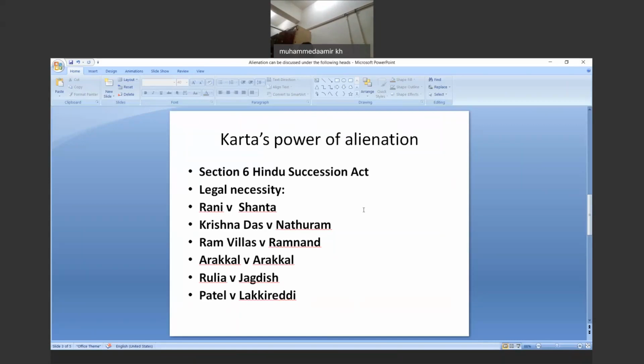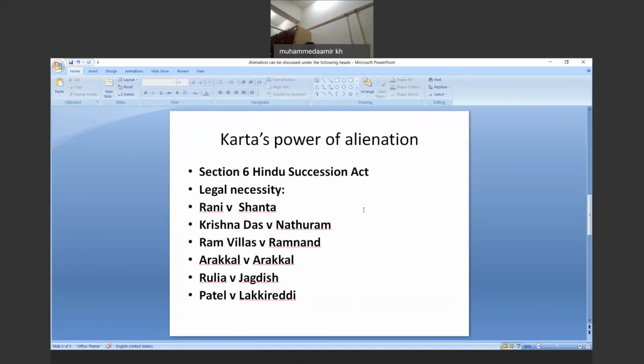But an alienation without the consent of co-partners, which is not for a legal necessity, is altogether void, which we have already discussed in the 13th or 14th lecture, when we were discussing the powers of the Karta. So these are certain situations which, as a student of law, you should remember: what their implications are and how they produce an effect.